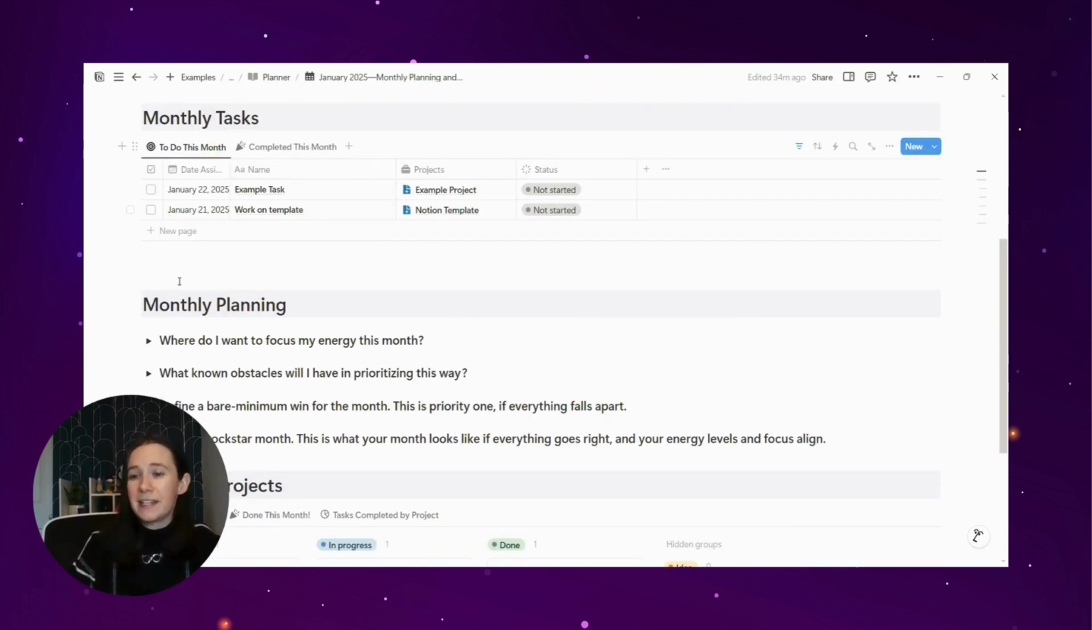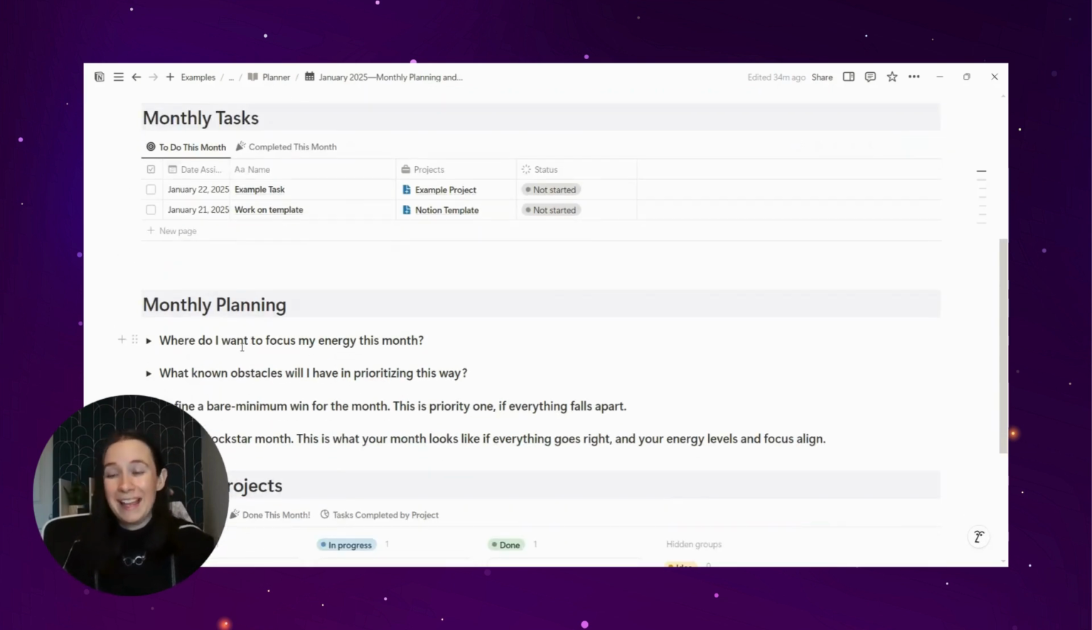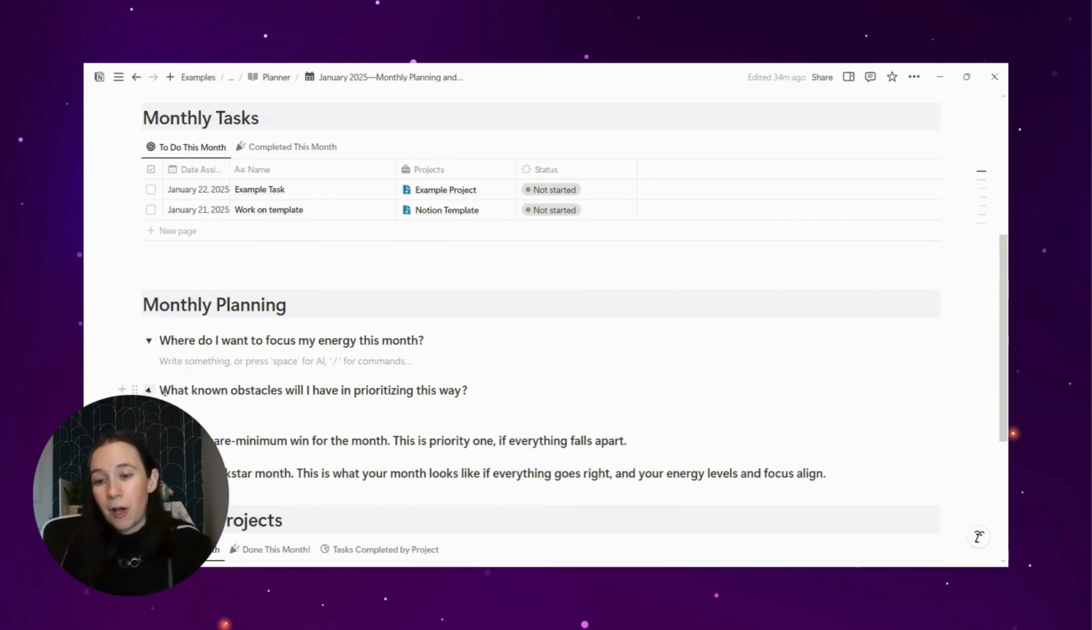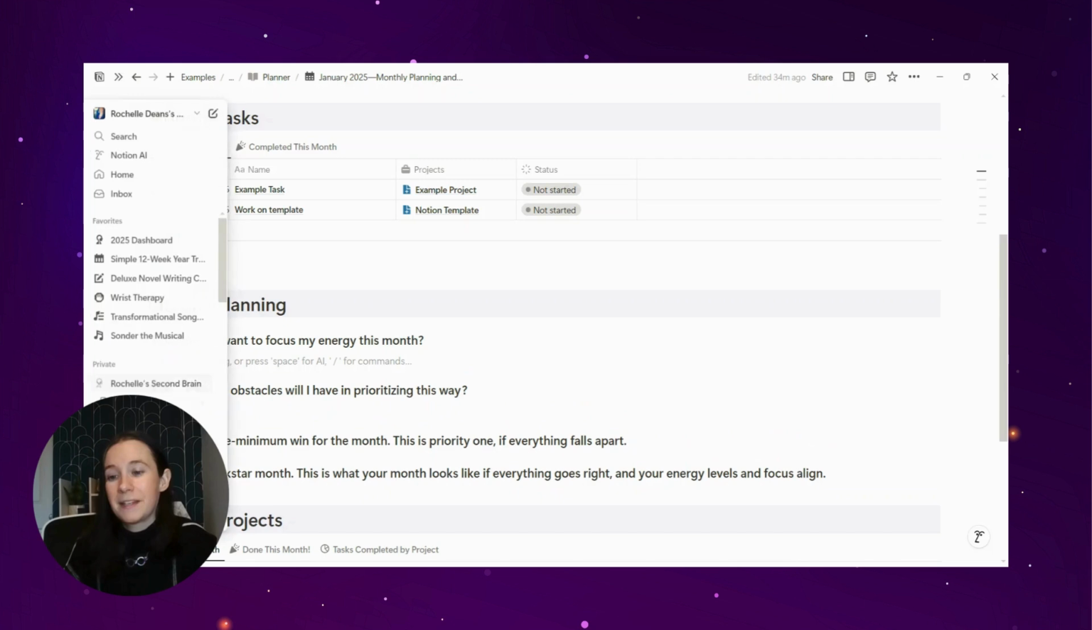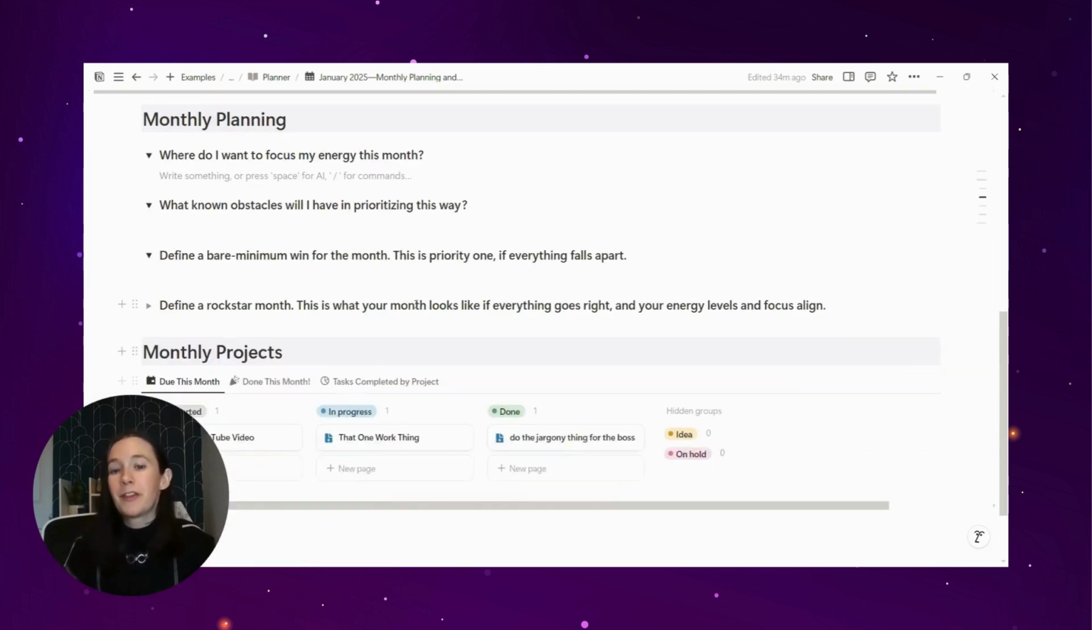Then after the task list, I have it set up so you can set up everything you have to do and then come in and do your monthly planning. Where do I want to focus my energy this month? What known obstacles will I have in prioritizing this way? Define a bare minimum win for the month, priority one, if everything falls apart. This has been a game changer for me with my own productivity.